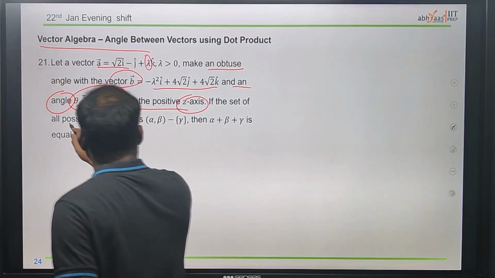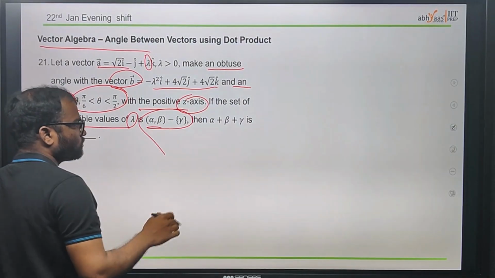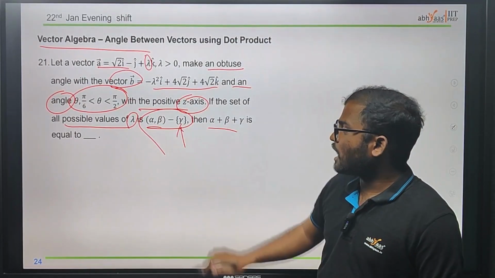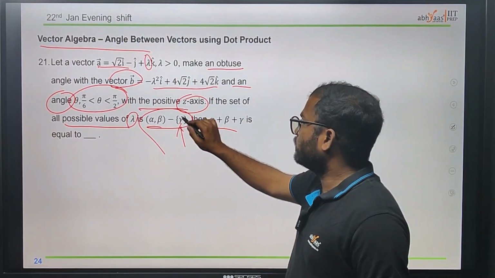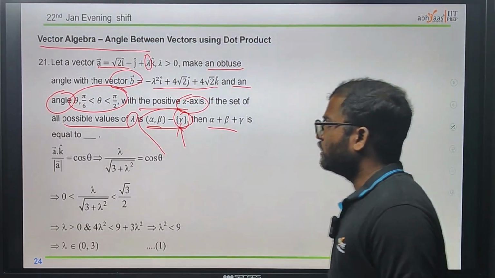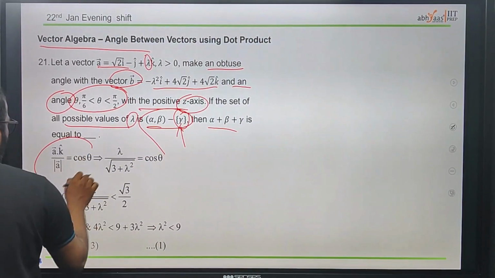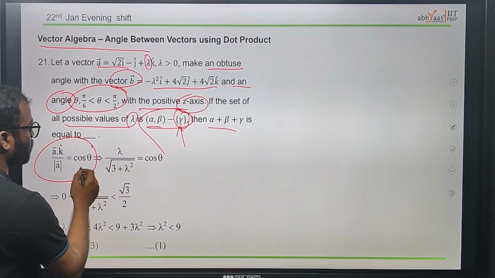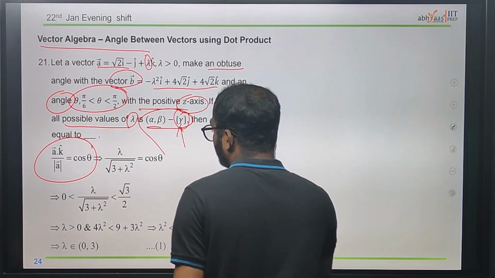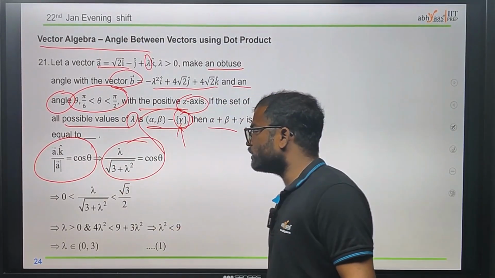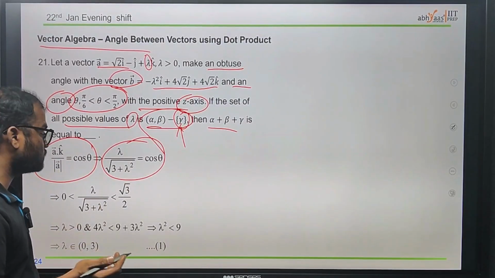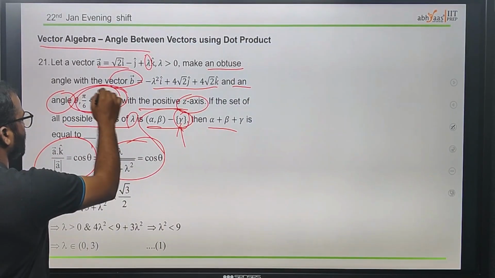If the set of possible values of lambda is this, then what is the value of this? They are asking whether gamma is ignored or comes from the outer region. Now using a dot k divided by the magnitude of a is equal to cos theta, since we have the given obtuse angle, we can take lambda by under root of 3 plus lambda square is equal to cos theta.